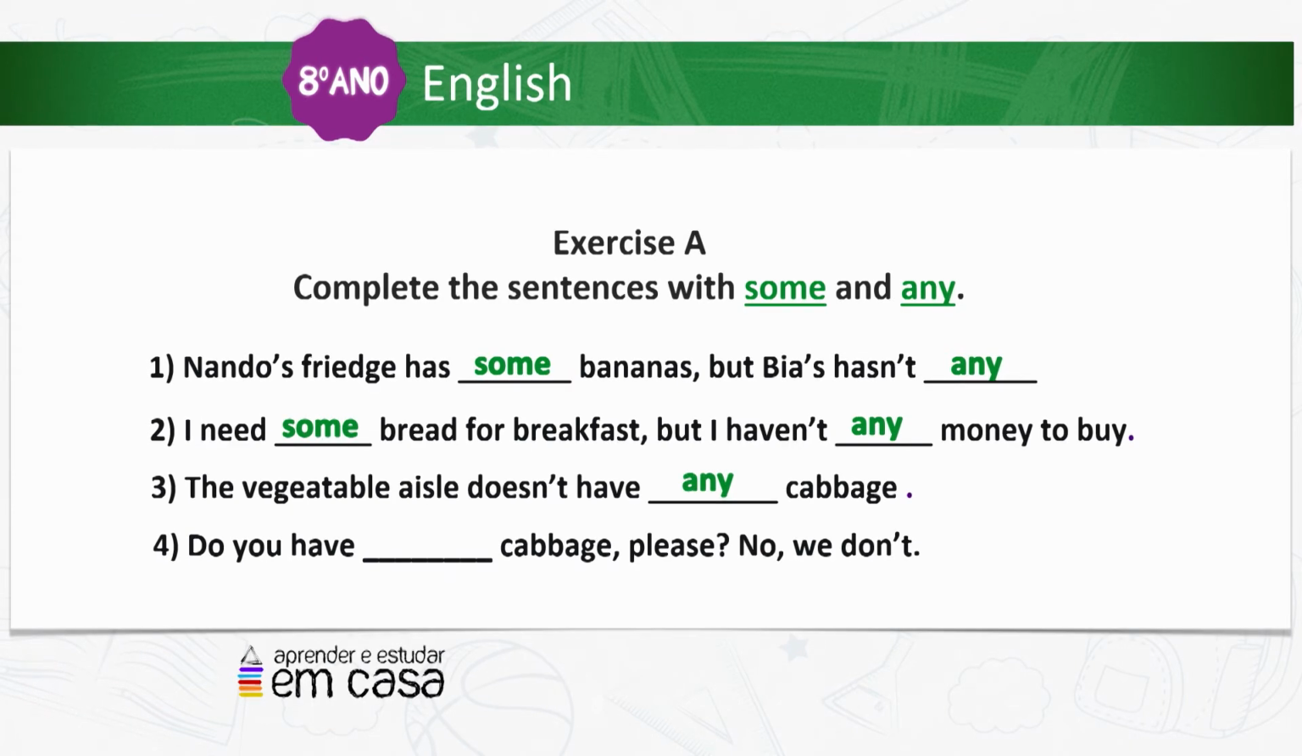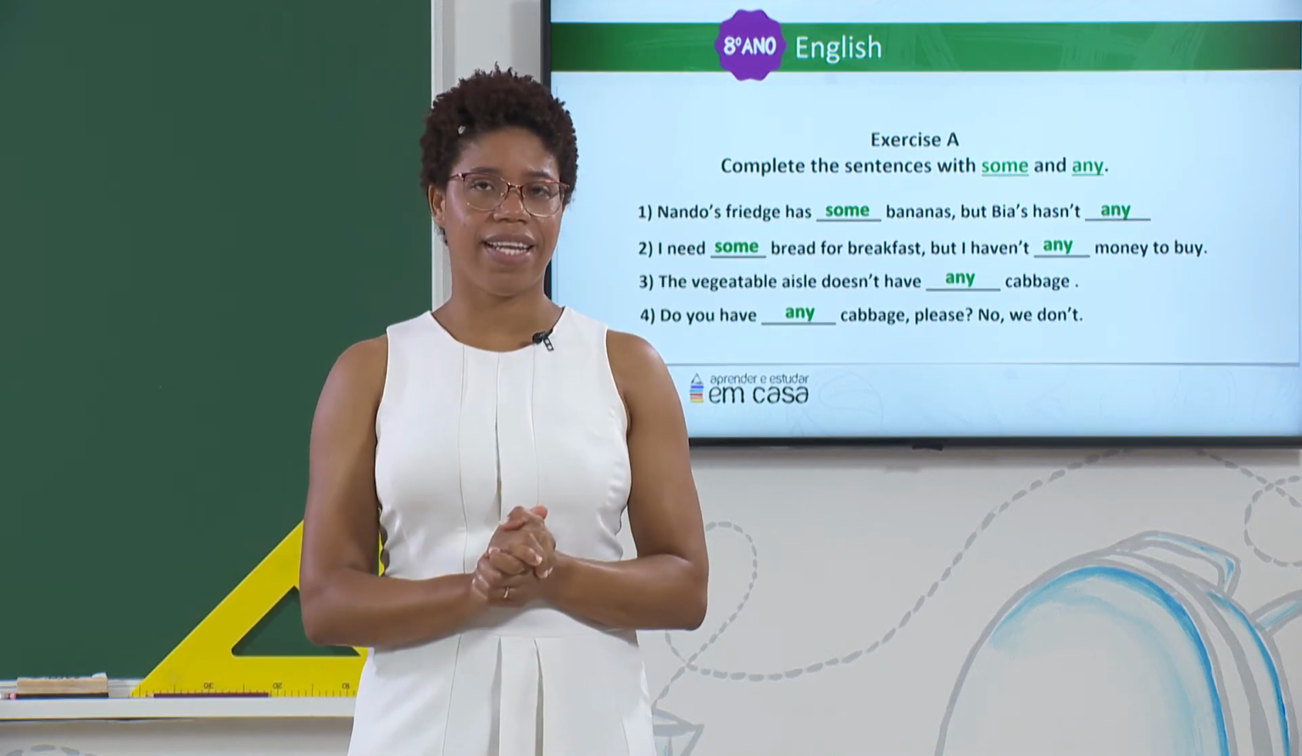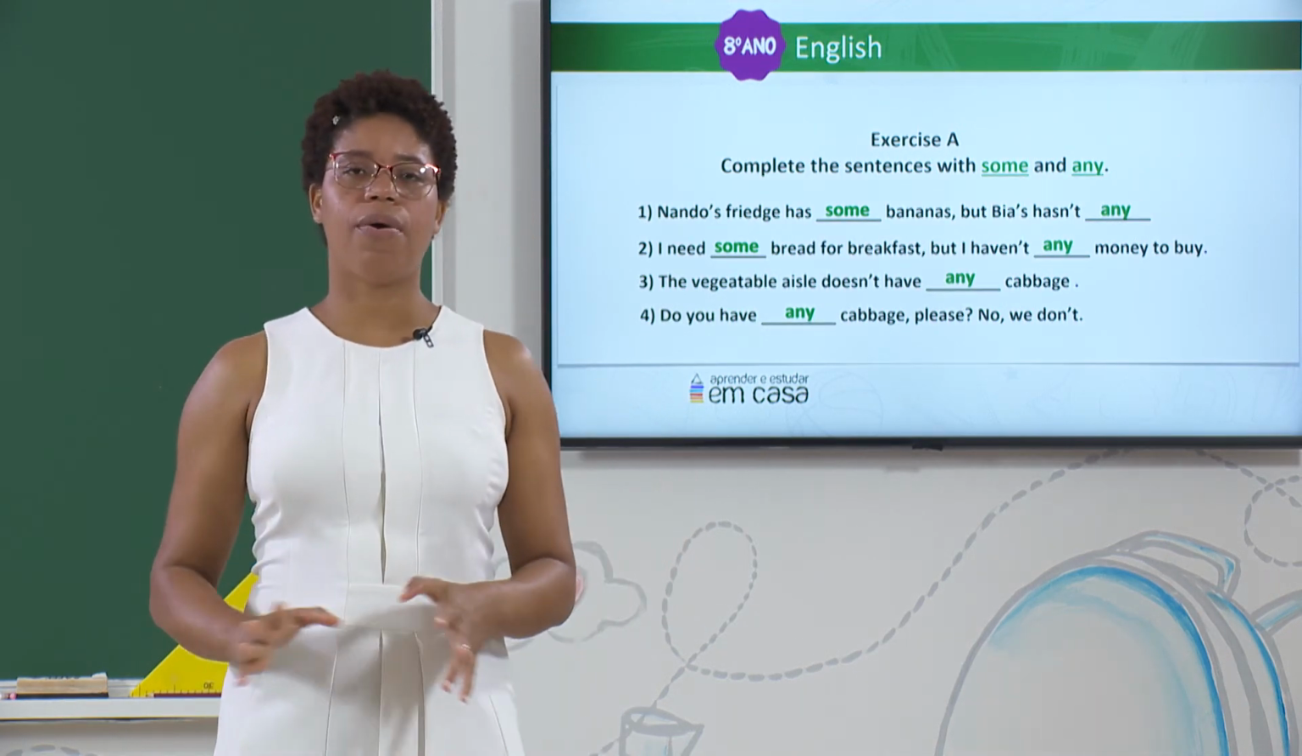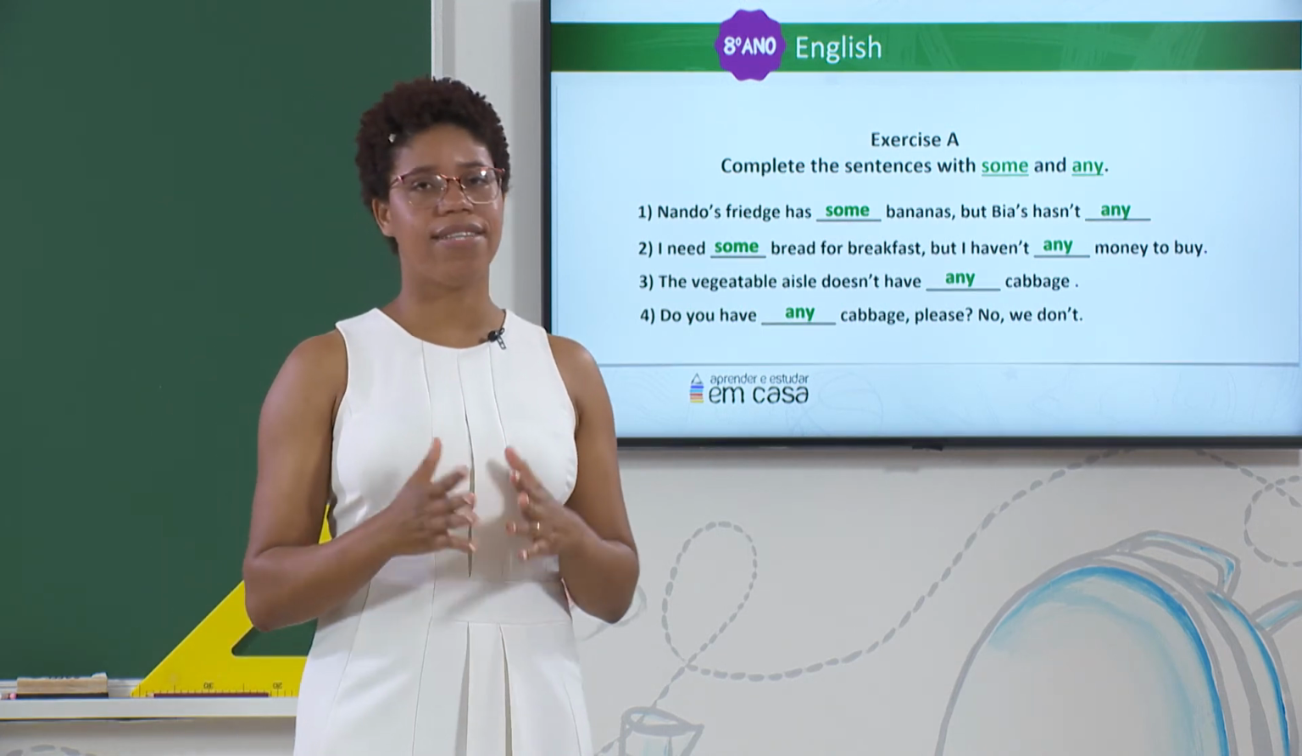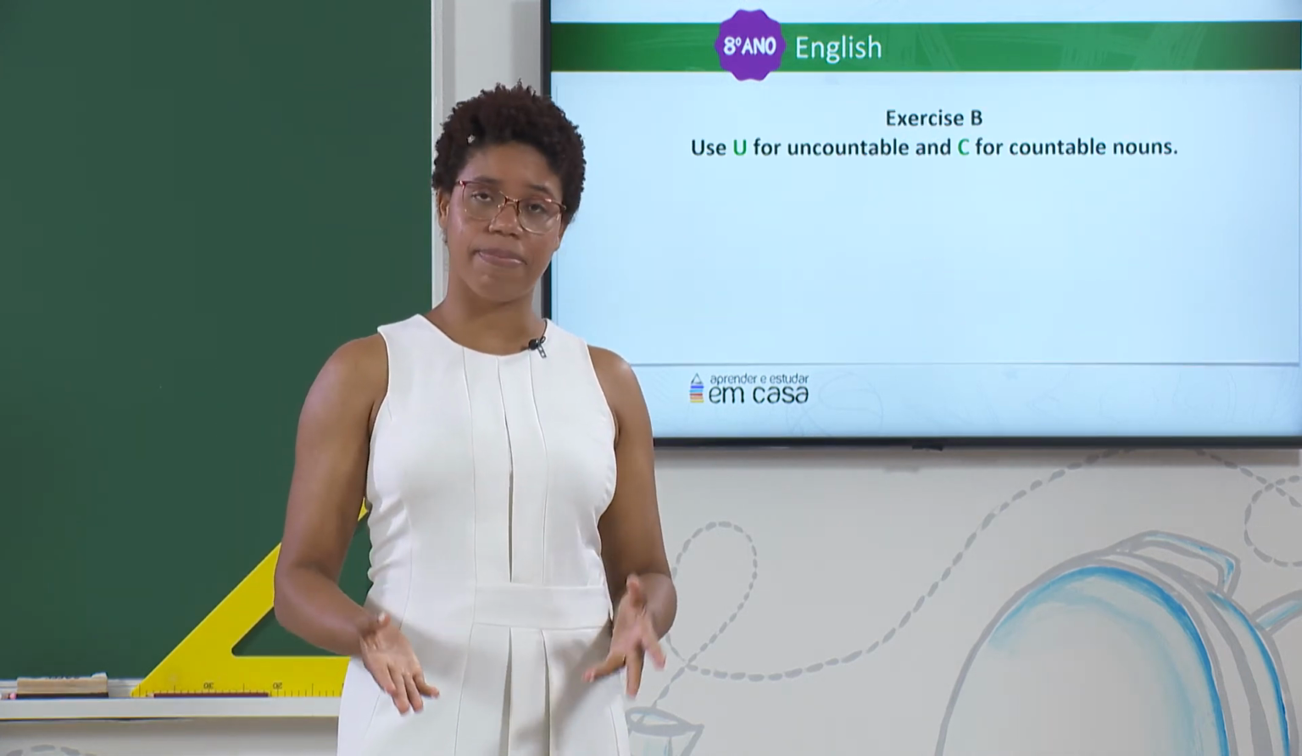Now we have an interrogative sentence. What did you write? Do you have any cabbage? No, we don't. Very good, excellent. You did an excellent job. So now we are going to move to exercise number 2, or exercise B.